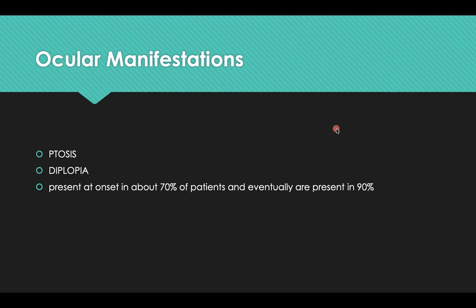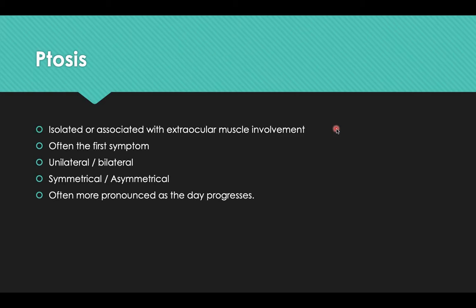So what are the ocular manifestations? Ptosis and diplopia. They're present at the onset in about 70% of patients and eventually are present in 90%. Ptosis can be isolated or associated with extraocular muscle involvement. Often, ptosis can be the first symptom of myasthenia gravis. It can be unilateral or bilateral. In bilateral cases, it can be symmetrical or asymmetrical. It is often more pronounced as the day progresses.